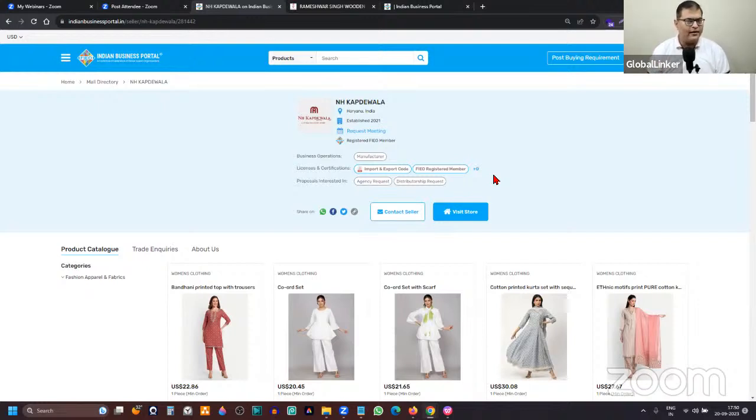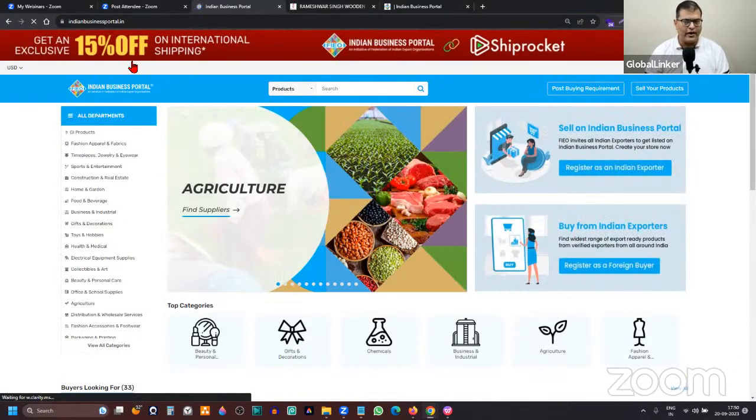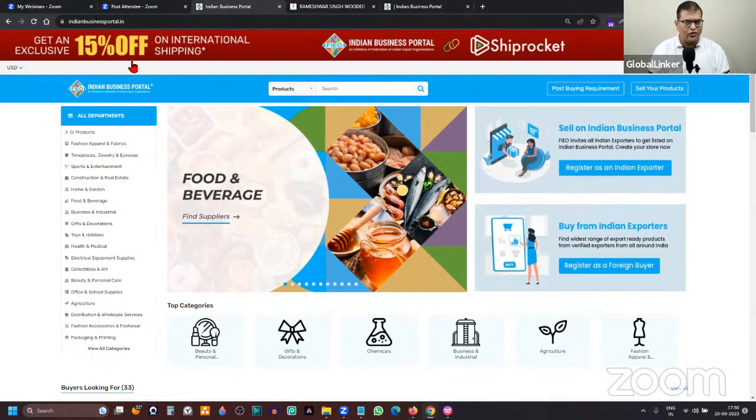If you are an Indian exporter, you must be on this platform, firstly, because it is an opportunity which does not entail a significant effort or investment at your end, and you'll be able to benefit for years with this opportunity.